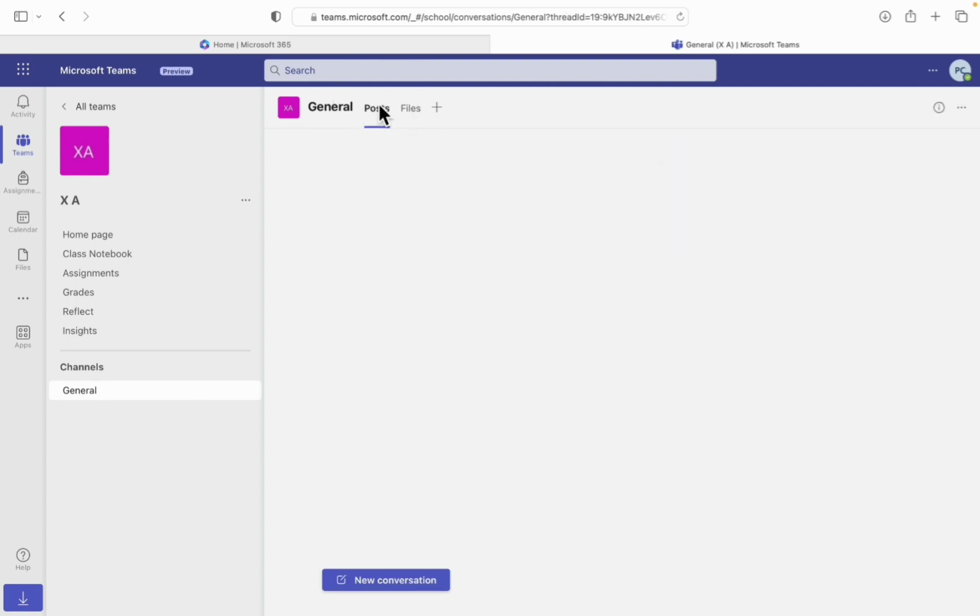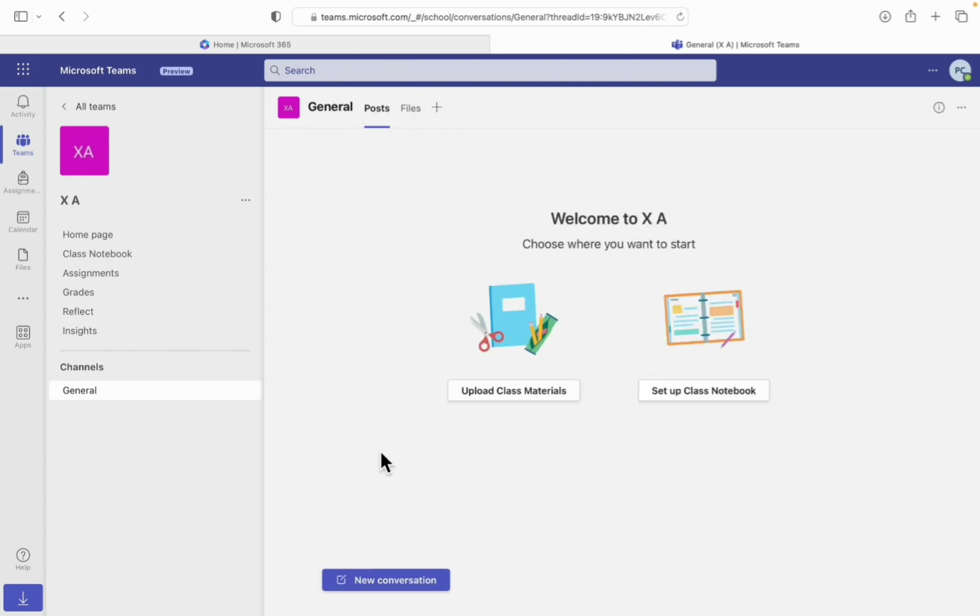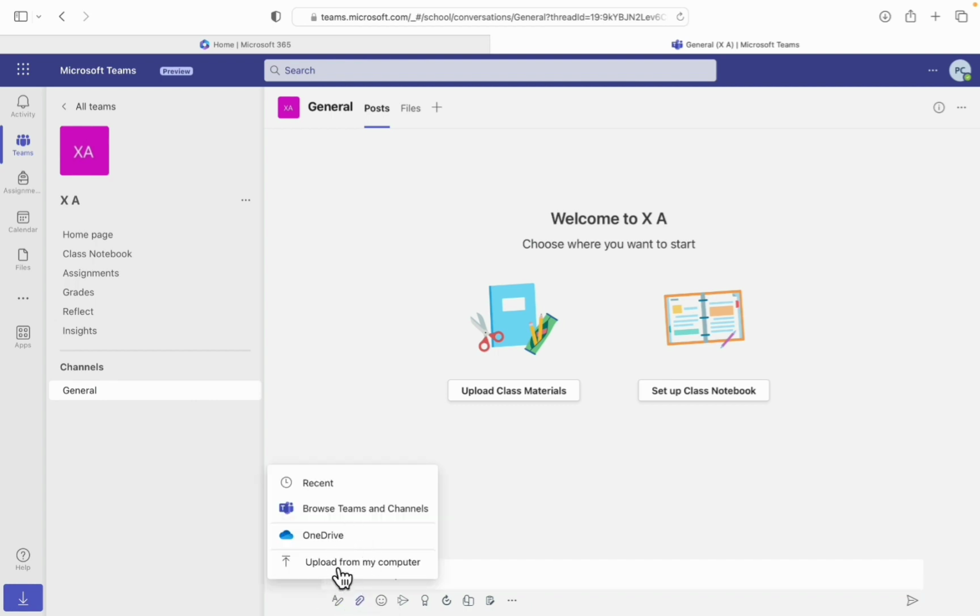Now let's move back to the Posts. The Stream option, which is available in Google Classroom, is similar to that. You can start a new conversation. You can upload any file if you want.